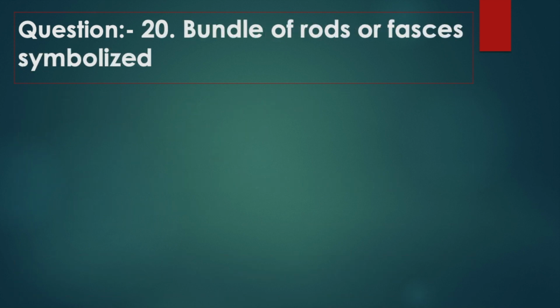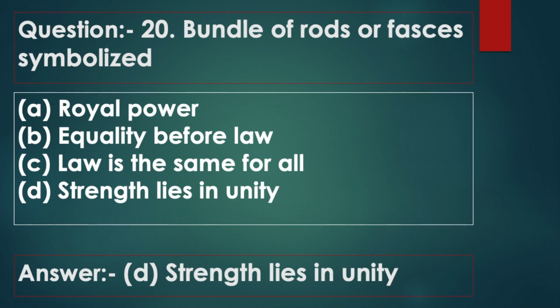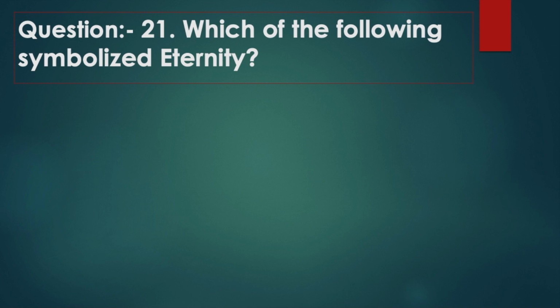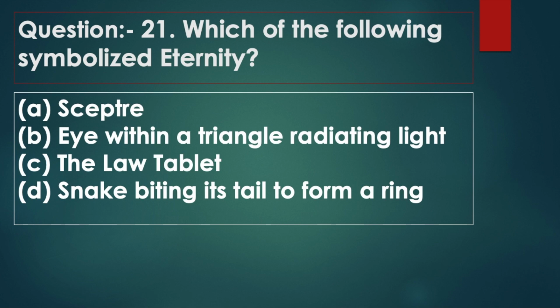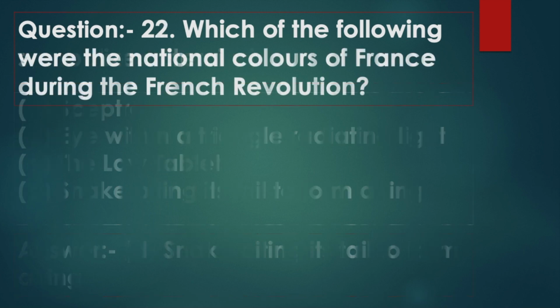Question 20. Bundle of rods or fasces symbolized option A royal power, option B equality before law, option C law is the same for all, option D strength lies in unity. Answer: option D, strength lies in unity. Question 21. Which of the following symbolized eternity? Option A scepter, option B eye within a triangle radiating light, option C the law tablet, option D snake biting its tail to form a ring. Answer: option D, snake biting its tail to form a ring.